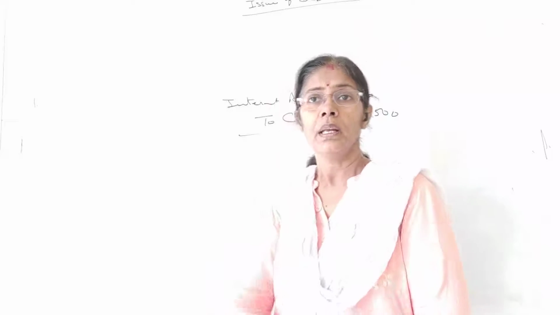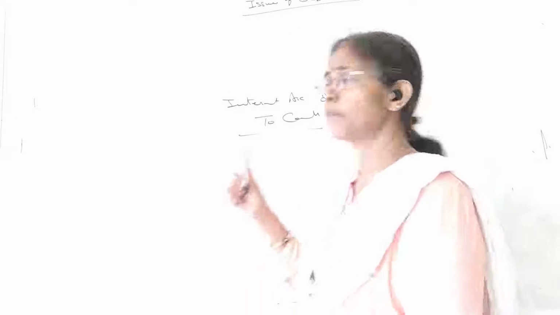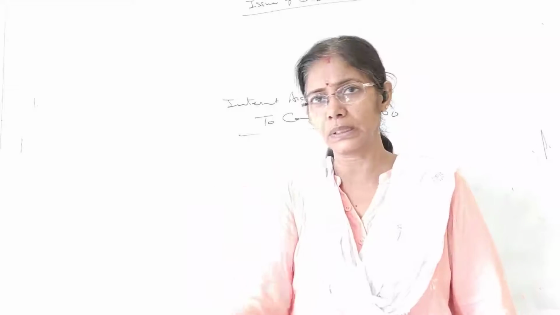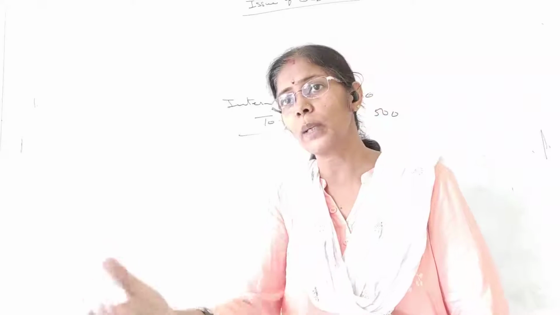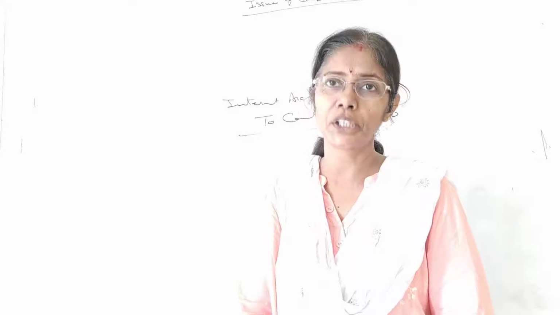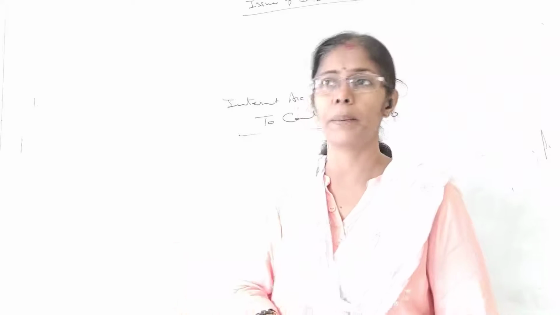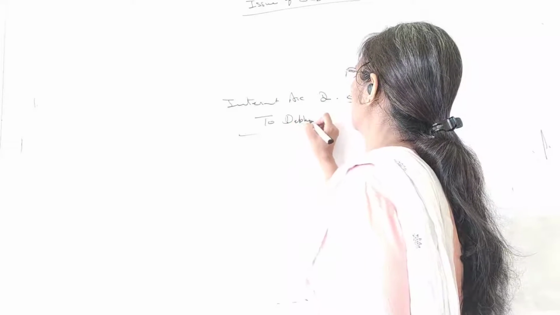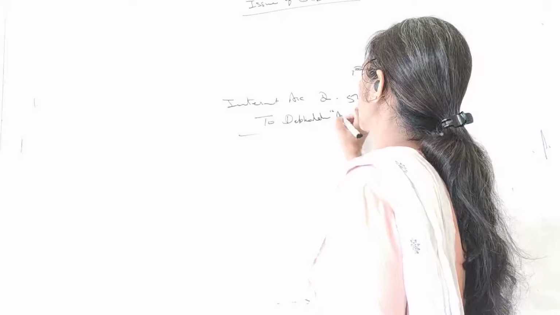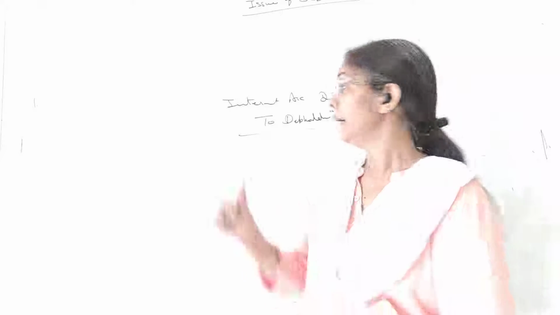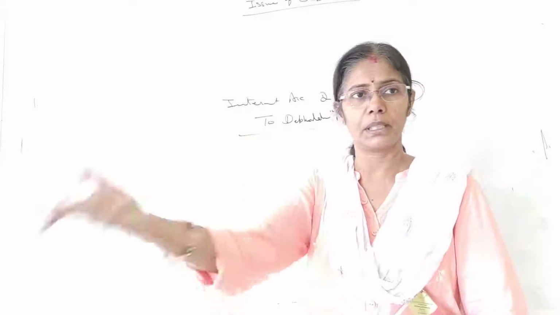Now, if I say I'm not paying right now, I first make the interest due. To whom are you paying? To debenture holders. So first you make it due to the debenture holder, then you make the payment. So what will I do? This is interest account debit to debenture holders account.